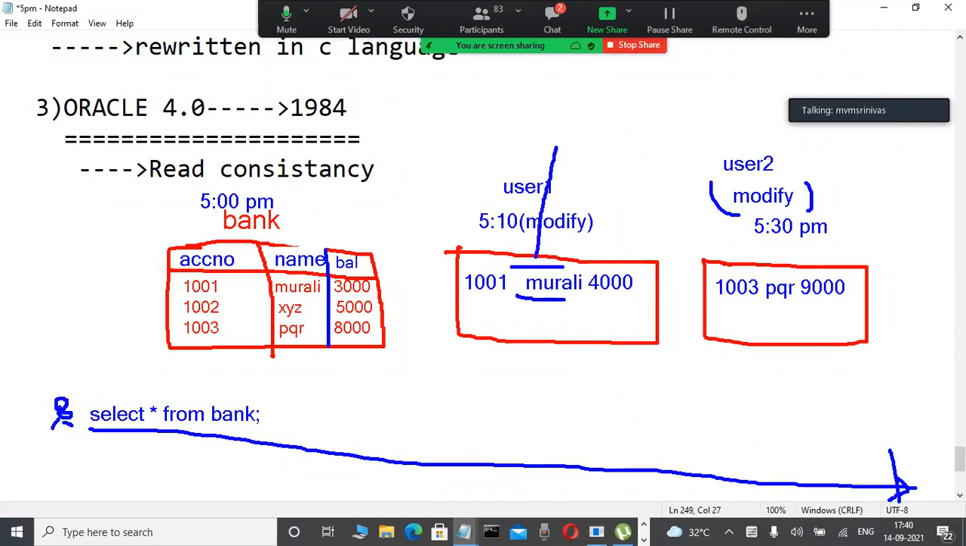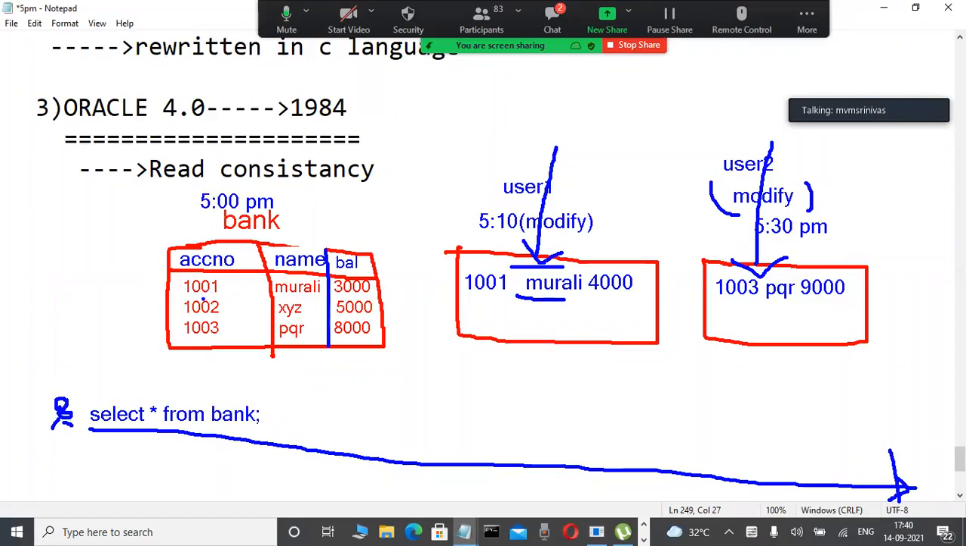Whenever this user is modifying the data in the same table, but at 5 o'clock PM this other person types select star from bank, which data is showing? 5:10 data, or 5:30 data, or 5 PM data? It will be showing which one? Only one is correct. Very good, two persons are telling correctly.